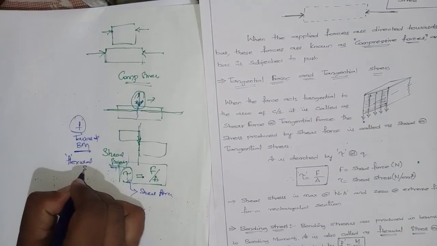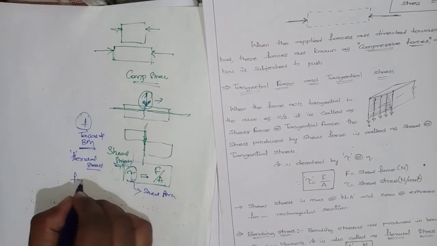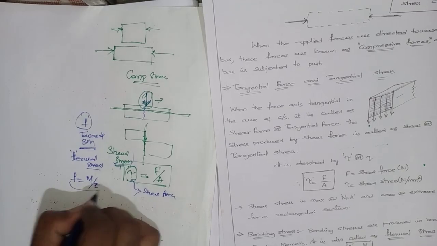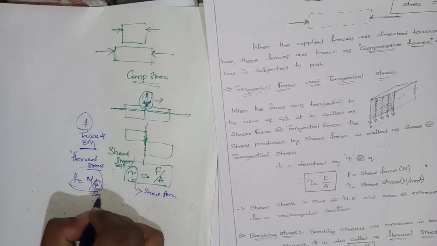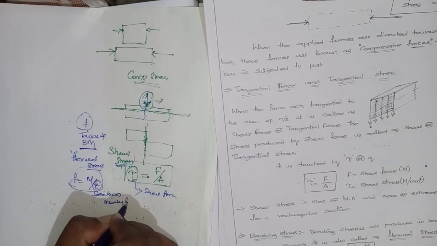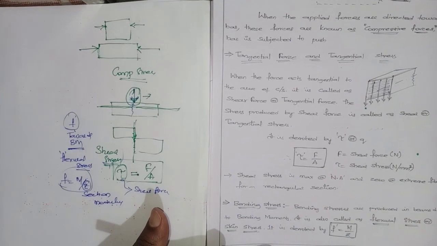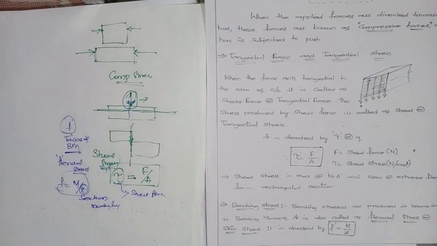Flexural stress, which equals M by Z, where M is the moment of resistance and Z is the section modulus. This is regarding your compressive force, tensile force, shear force and bending moment.